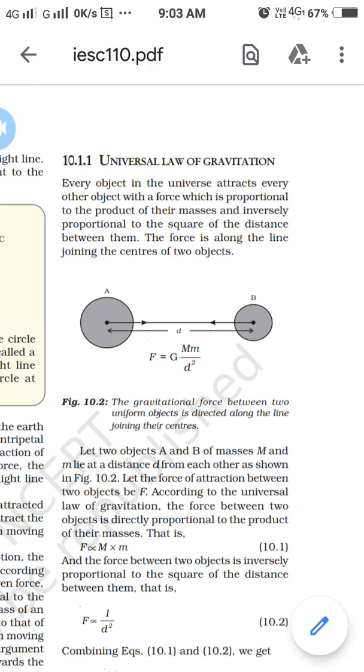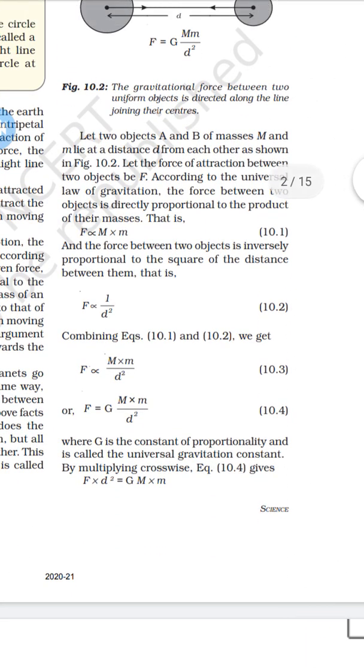And finally we deduced the equation F is equal to G into M into m upon d square, where G is the constant of proportionality, known as the universal gravitation constant. Capital M is the mass of the earth, small m is the mass of the object, and d is the distance between the object and the earth.